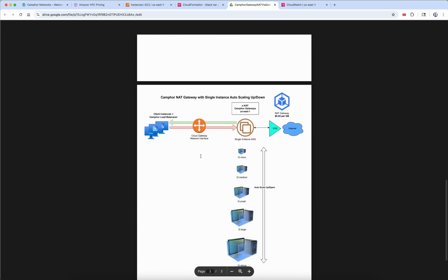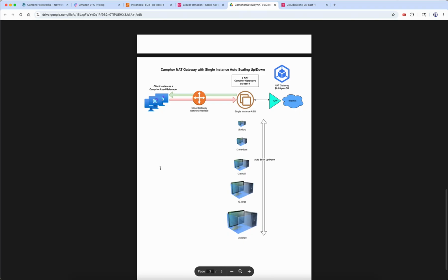The last, but not the least, there is a single instance mode also, if you want to use it with an auto scaling group, scaling up and down. So for example, you can use a single instance in your auto scaling group and enable single instance mode. And let's say you pick T3.small as your starting image. Dynamically, as the demand goes up and down, we can scale up and down to a bigger instance or a smaller instance based on the demand. And this will happen in place, so you will not have any disruption, and it also works seamlessly.